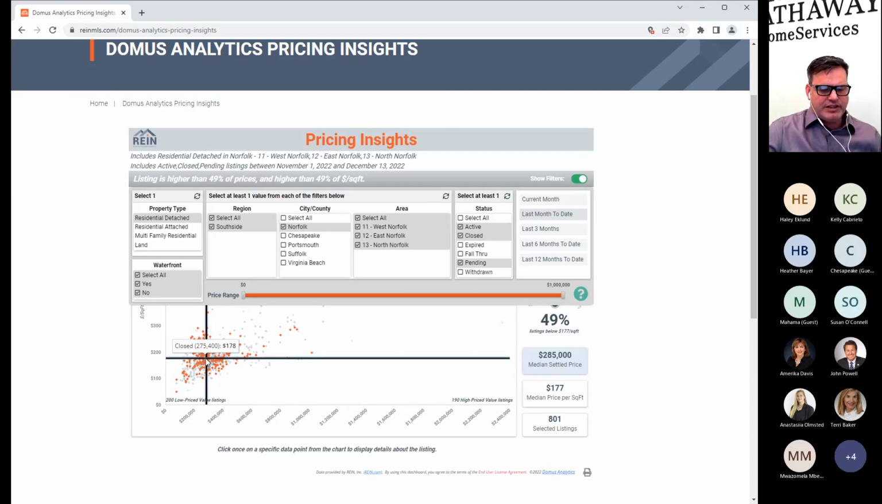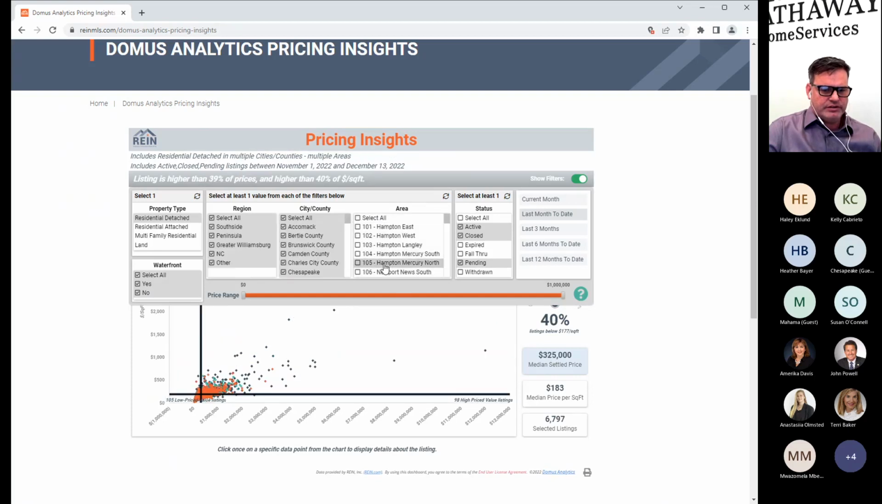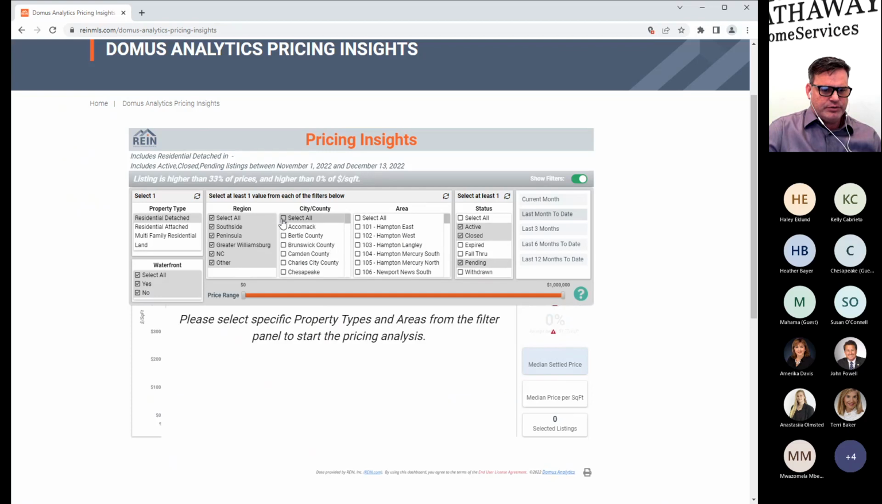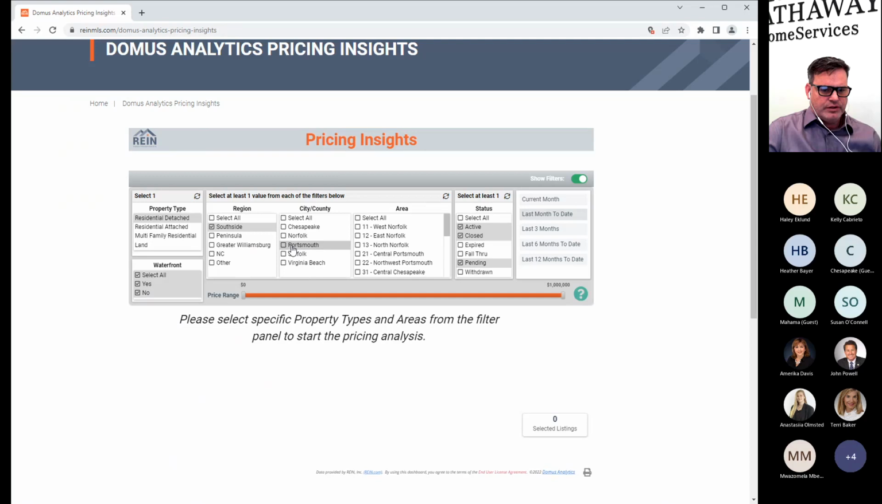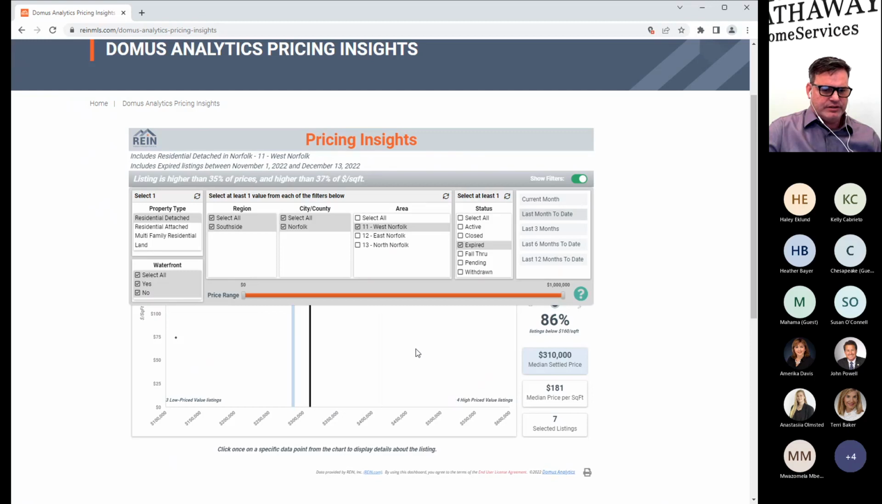So again, this is going to be a little bit more granular if I was trying to do something in West Norfolk, area 11. Oops, let me get those all gone. Let me check all those. Where do we get to here? Let's just get south side. Norfolk, area 11. And if we wanted to throw expireds in there, say what prices are properties expiring at?